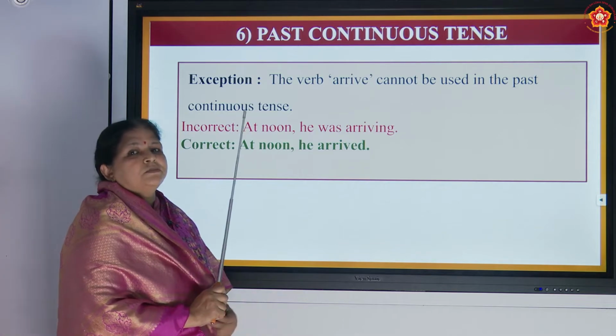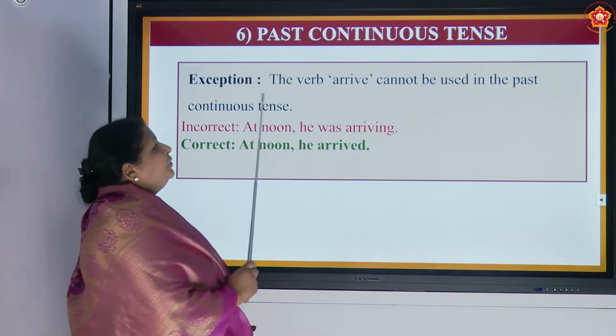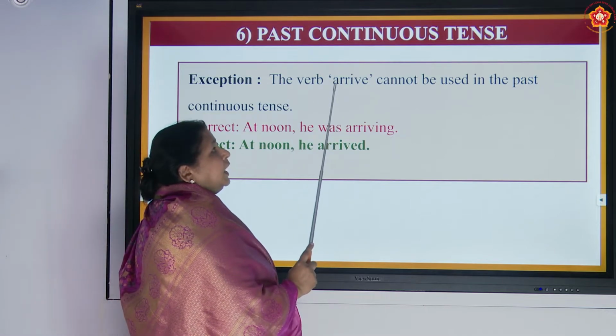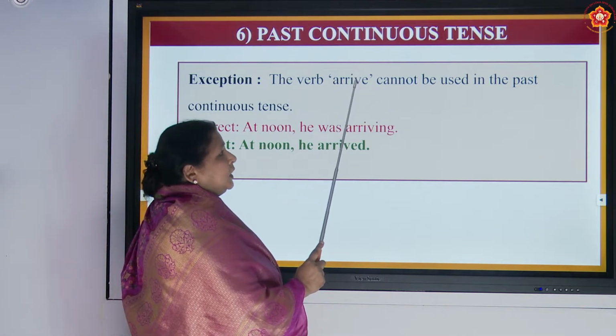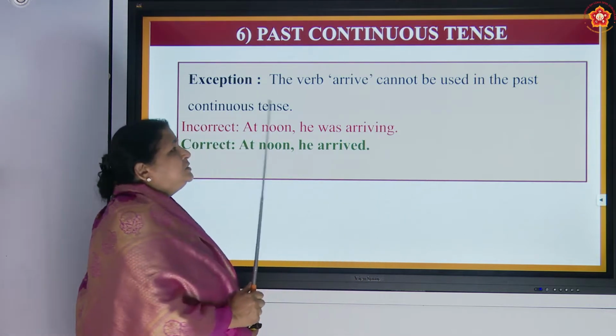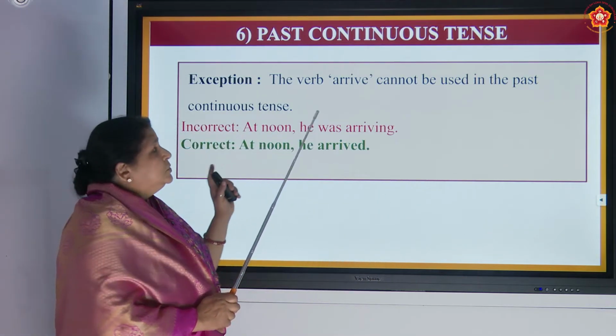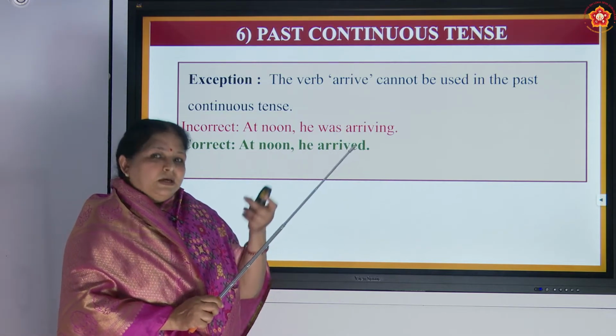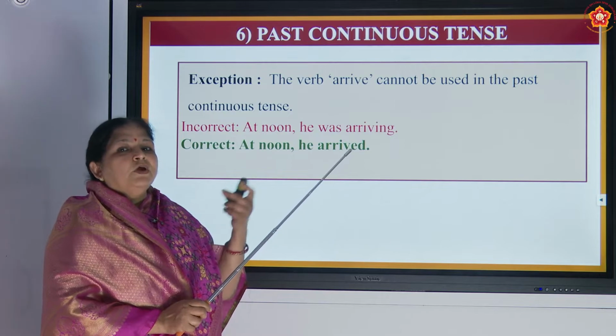There are always exceptions in English, right? So, the exception to the rule is the verb arrive, A-R-R-I-V-E. Arrive cannot be used in the past continuous tense. This is very important. Sometimes the examiners put the exceptions first so that we get a little confused.